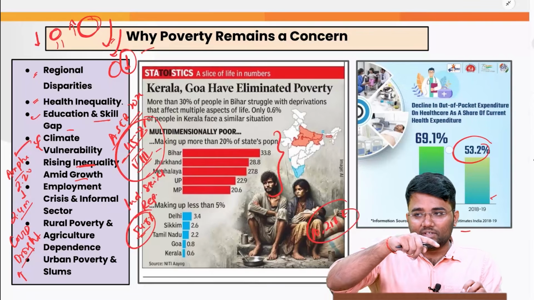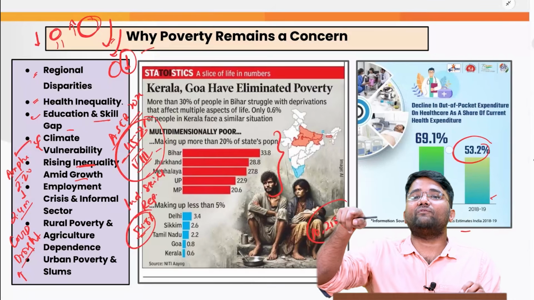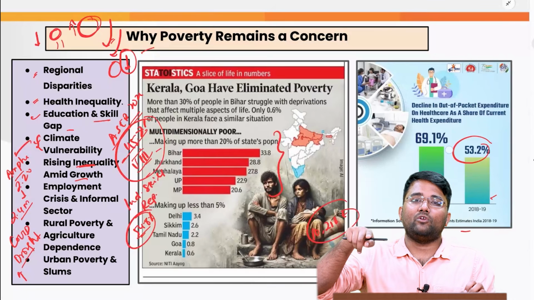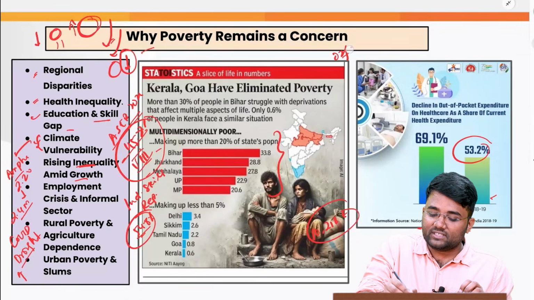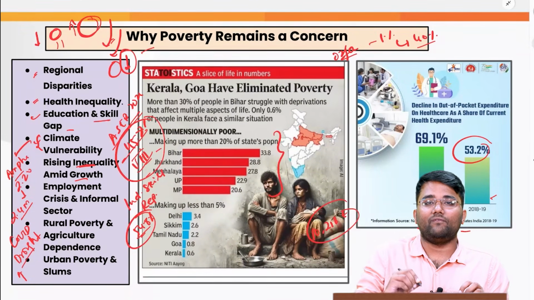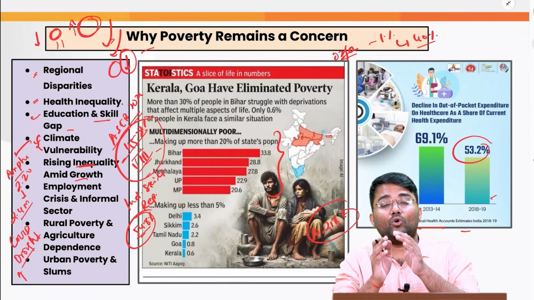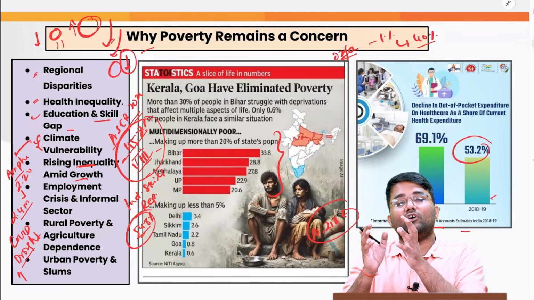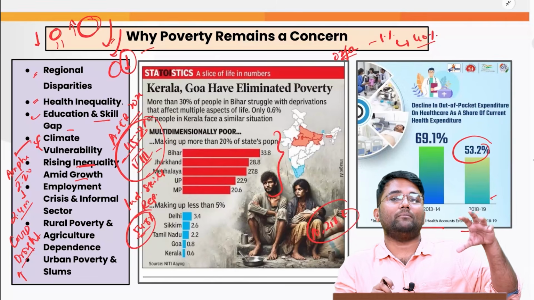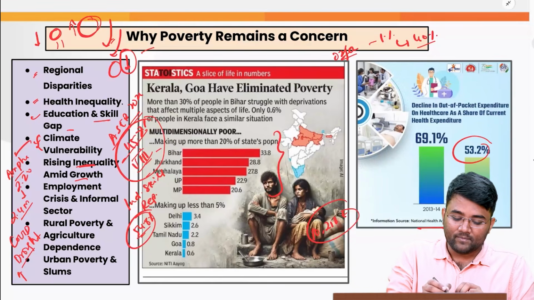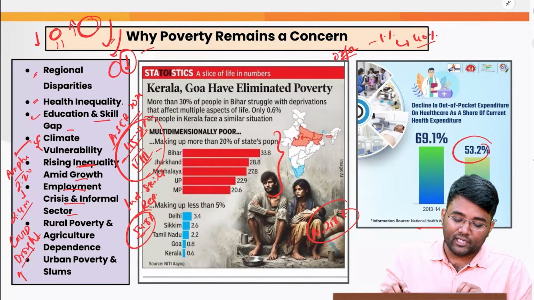For example, whether that growth is equitable across different communities and different areas or not. For example, an Oxfam report says that the top 1% of the population holds more than 40% of wealth. That shows that the majority of the fruits of growth is being cornered by a small chunk of the population.